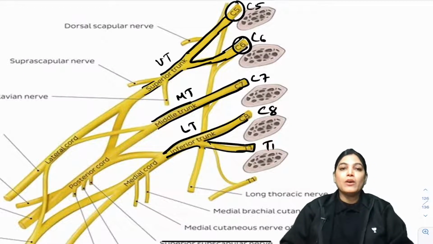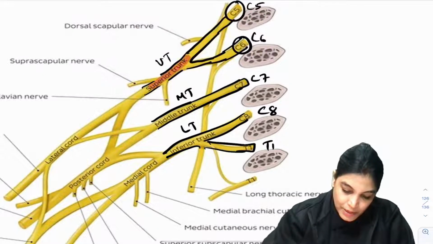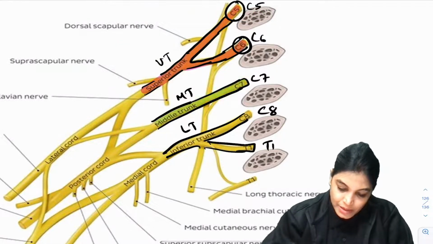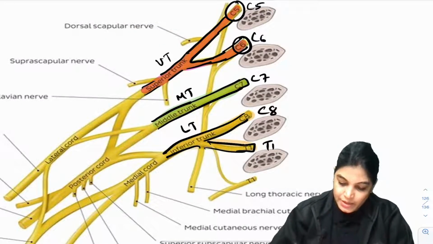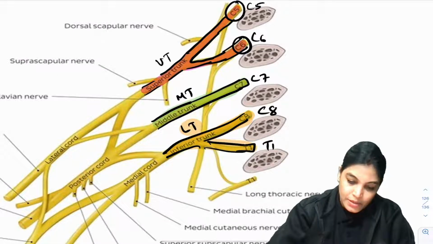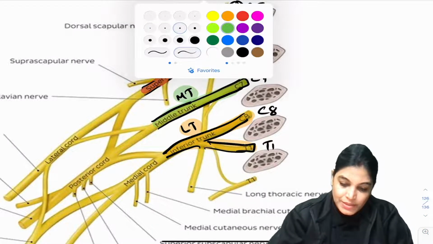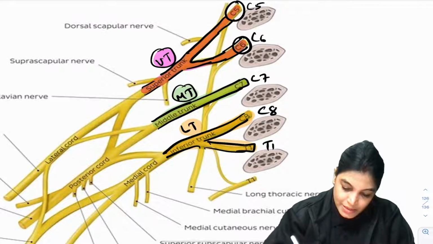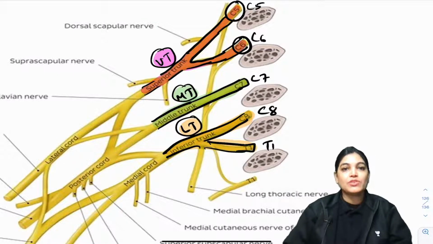That is clear. Now, let me use a different color for the three trunks. I will use pink for the superior trunk formation, green for the middle trunk, and yellow for the inferior trunk. So this is how the three trunks look. This is yellow, this is green. This is just to make you understand, because the first time we study this topic we find it slightly difficult, so it is important that you understand this. This is the upper trunk, this is the middle trunk, and this is the lower trunk. Is it clear, everyone? Upper trunk, middle trunk, and lower trunk.